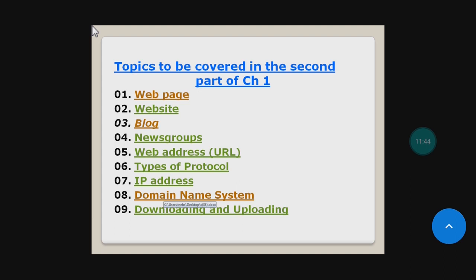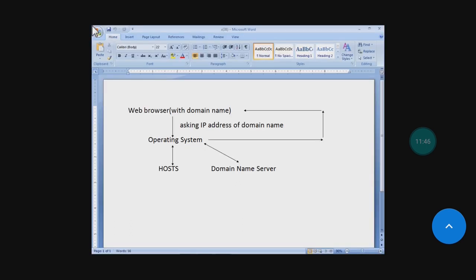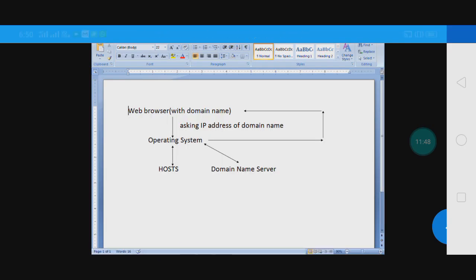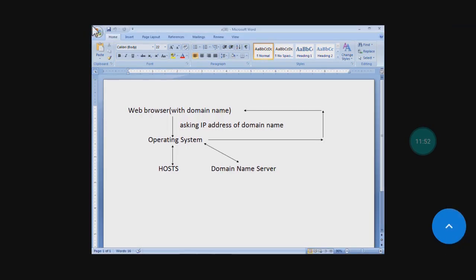Now the next one is domain name system. The domain name system converts human readable domain names. Just you see www.gmat.com. Students, this is the domain name. But what does domain name system do? Domain name system converts the human readable domain name into internet protocol address.